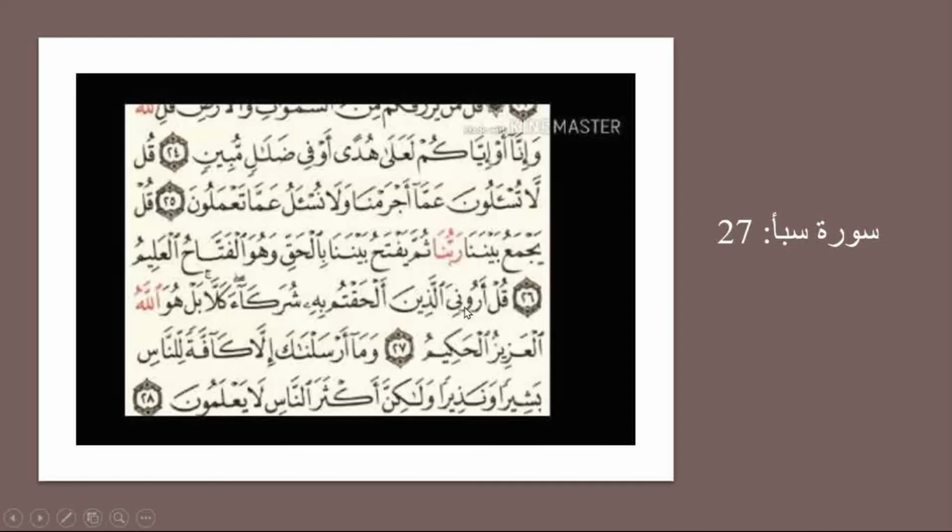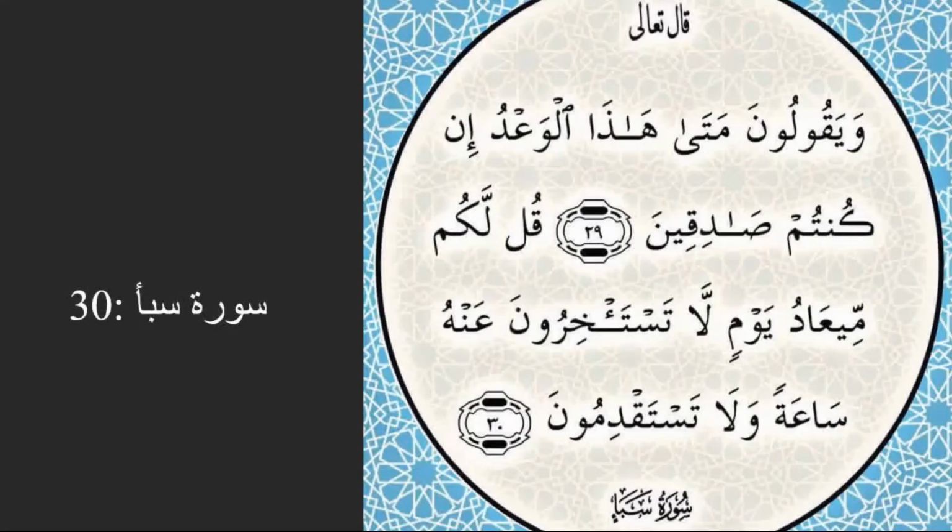But here, قُلْ أَرُونِيَ, the same word قُل, but it is followed by hamza. So it is izhar, wujubul izhar. You can see sign of sukoon on top, because it is followed by hamza, not followed by lam or ra. Here, قُلْ لَكُمْ مِيعَادُ يَوْمٍ لَا تَسْتَأْخِرُونَ عَنْهُ سَاعَةً وَلَا تَسْتَقْدِمُونَ. So here you can see the first lam naked and the shadda on the second lam. This is merge or idgham.